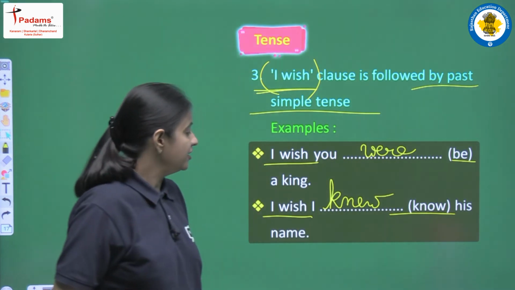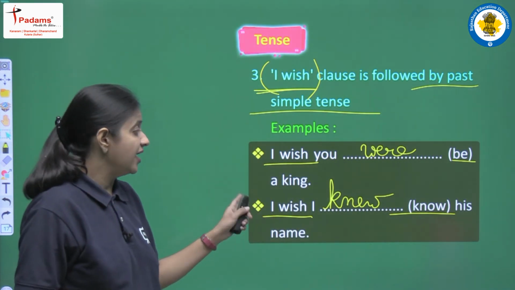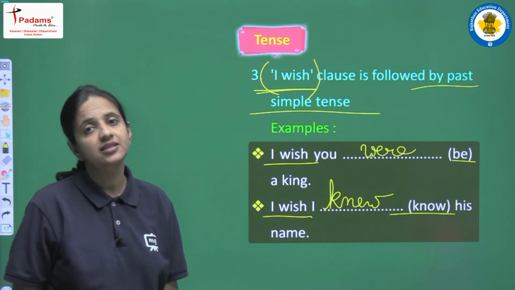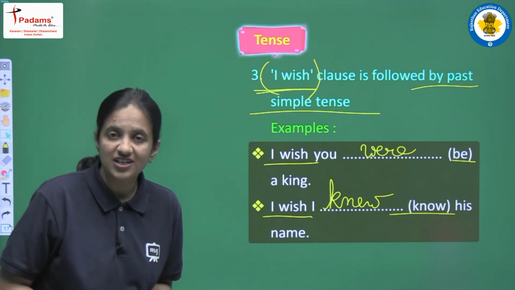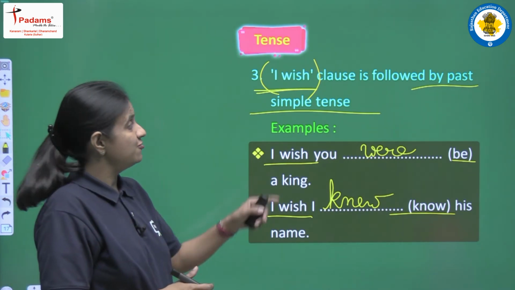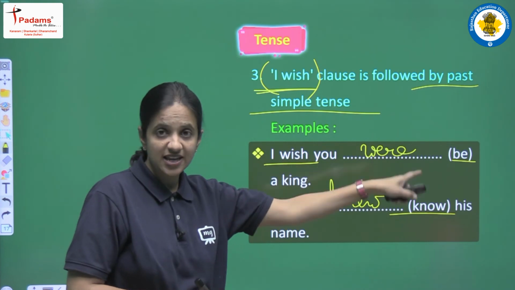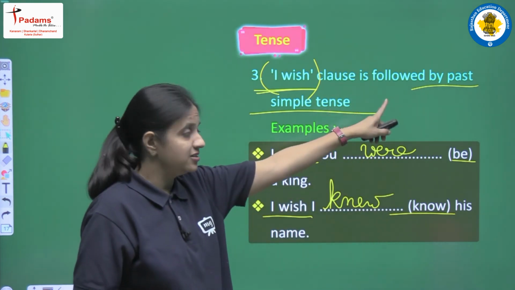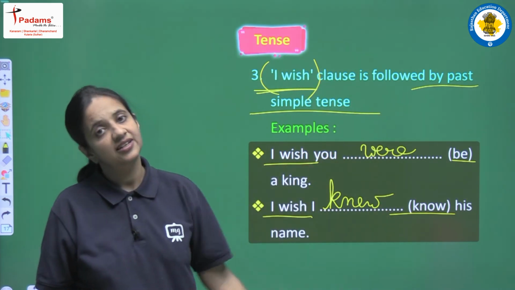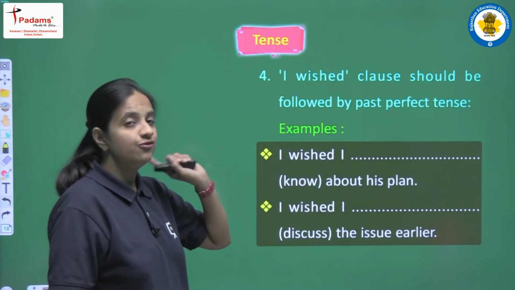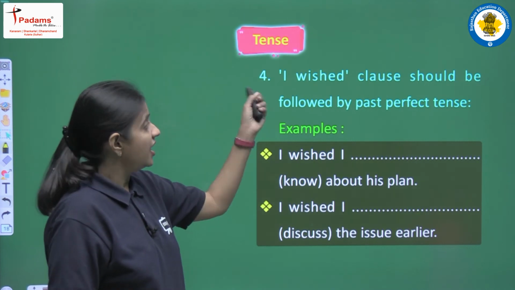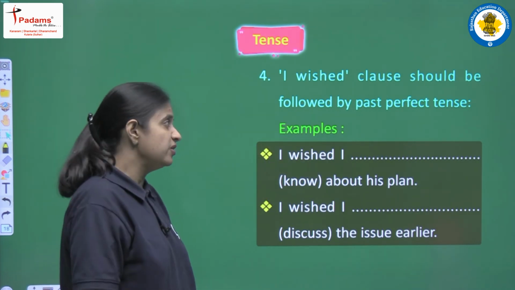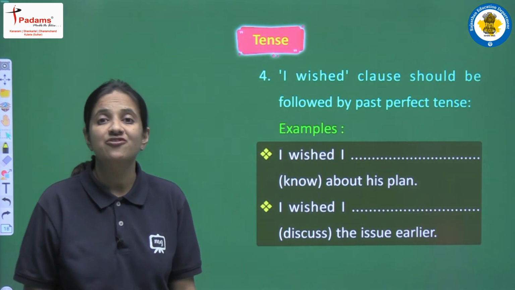So we will write here "knew", and the sentence will be, "I wish I knew his name." So this is the structure that you have to learn, that if you are having "I wish" in a sentence, then that clause will be followed by past simple tense. Clear?